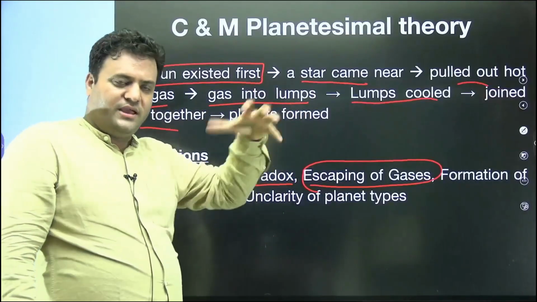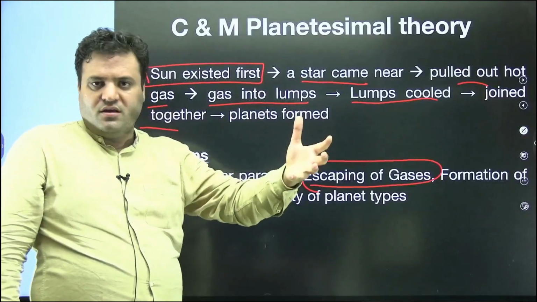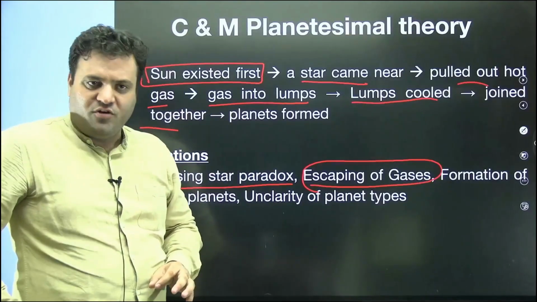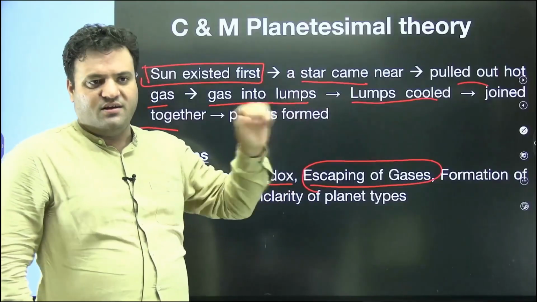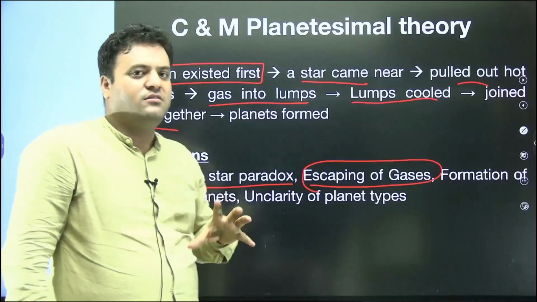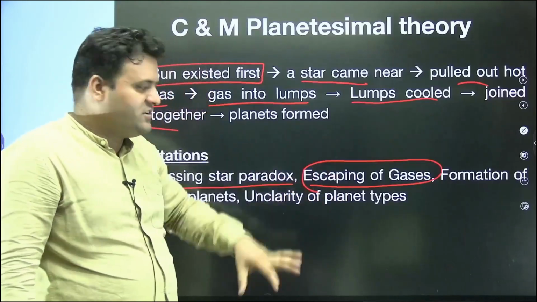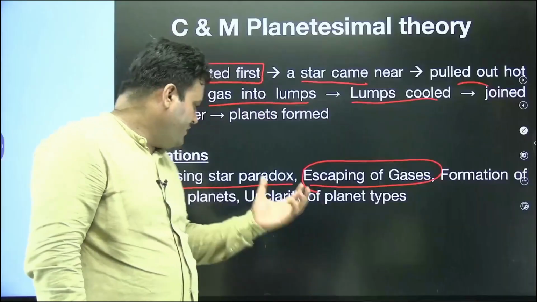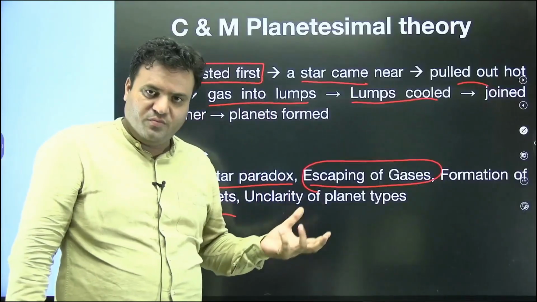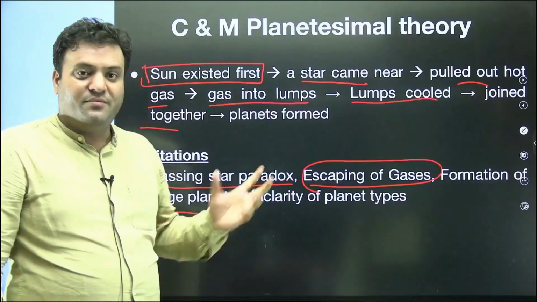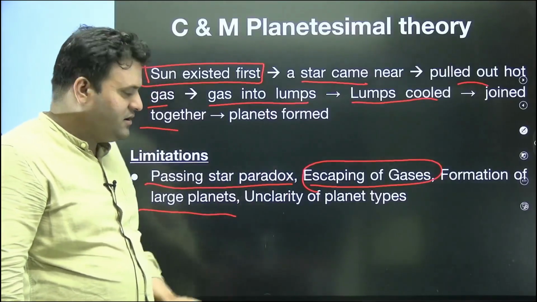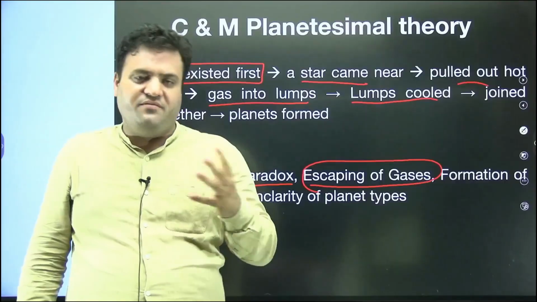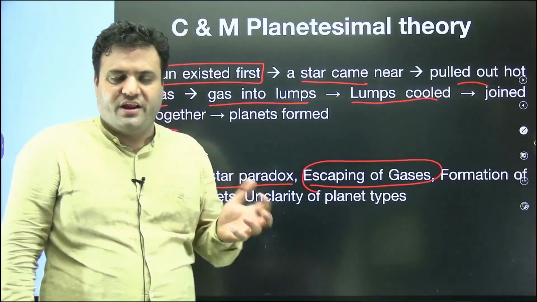Okay, some part of that gas became rocky, or solid parts, and ultimately resulted in the formation of planets. But what happened to the part that remained? There is no clarity on how the gases would have escaped. There is an inadequate explanation regarding this. The formation of larger planets is also not credibly justified by this theory, and yes, this theory is silent on the different types of planets, whether terrestrial planets or Jovian planets, inner planets or outer planets, and so on.